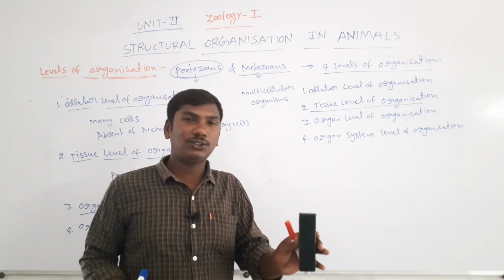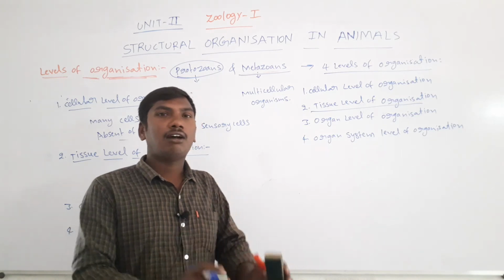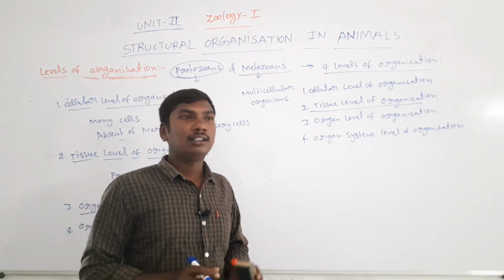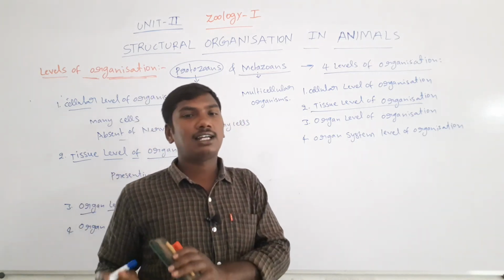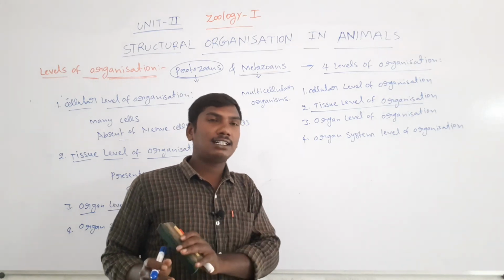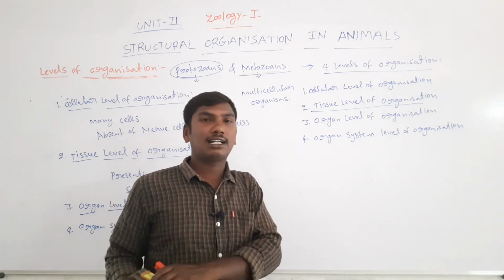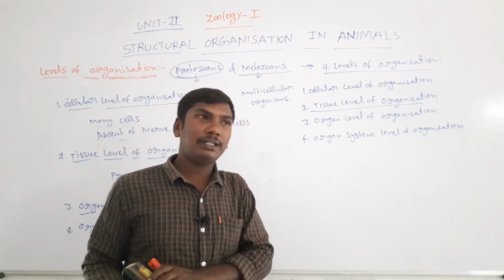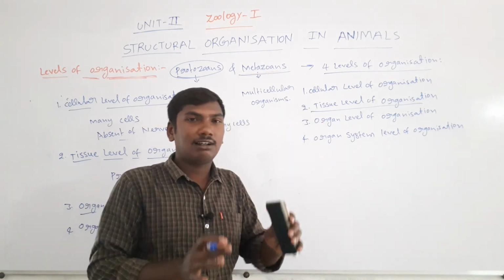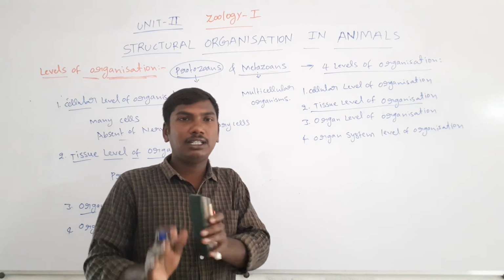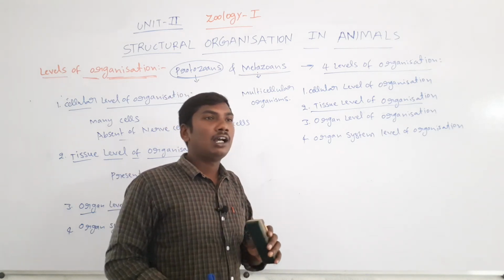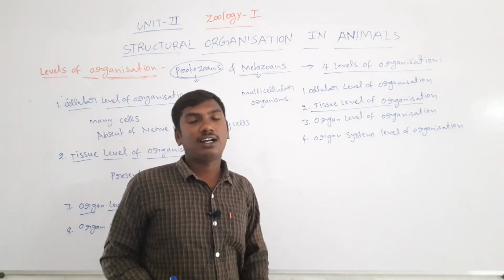Fourth is the organ system level of organization, where the same functioning organs are combined to form the system.